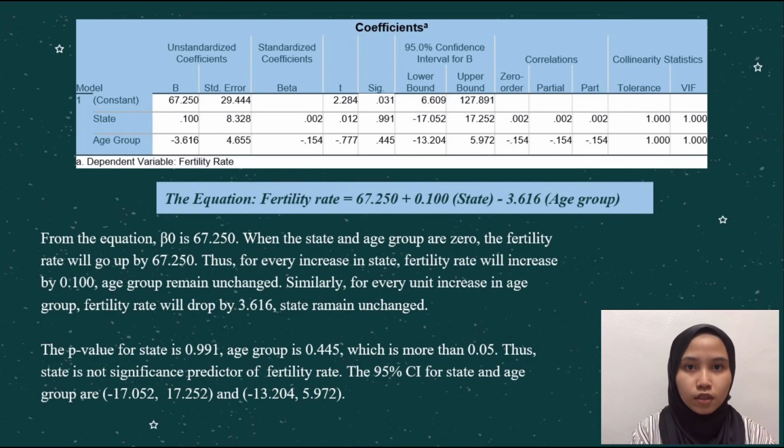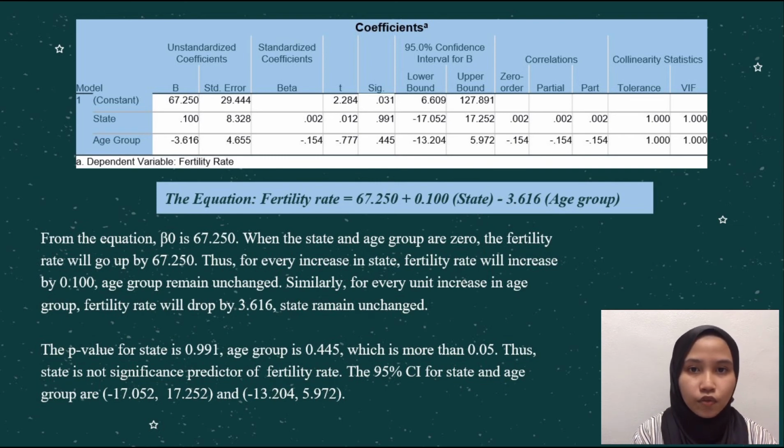Lastly, from the coefficients table, we conclude the final equation, which is fertility rate Y equals 67.250 as B0, plus 0.100 state as B1x1, minus 3.616 age group as B2x2. From the equation, when state and age group are 0, the fertility rate will be 67.250. For every increase in state, fertility rate will increase by 0.100, with age group unchanged. Similarly, for every unit increase in age group, fertility rate will drop by 3.616, with state unchanged.